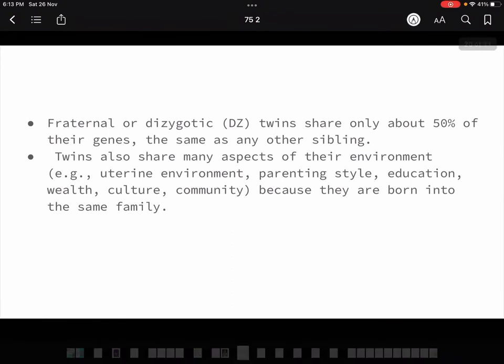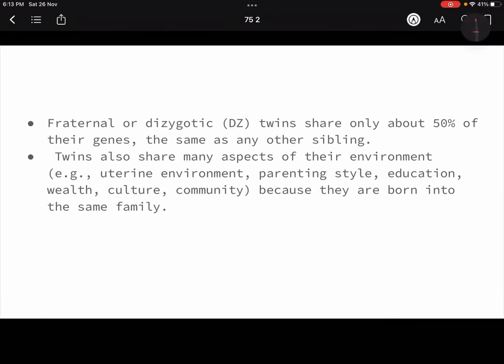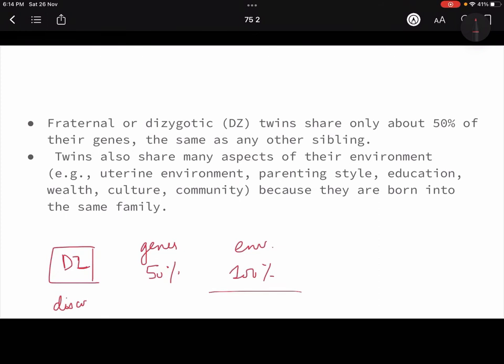In case of dizygotic also I'll tell you, so maybe the topic will become more clear to you. In dizygotic we had already talked that genes are only 50% same, but environment is 100% same. So in their case, if anything is creating the discordance, it could be the genes, or it could be the environment also. But in this case more genetic difference, because discordance is when one person is having the trait and the other person is not having the trait.